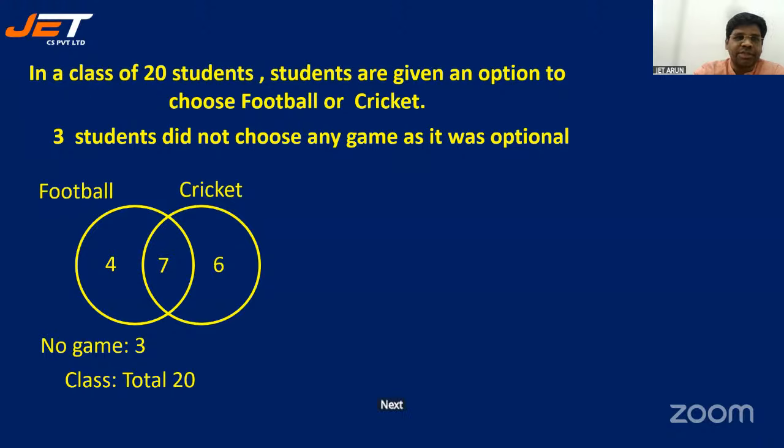Next question, students. In a class of 20 students, they are given an option to choose football or cricket. 3 students did not choose any game as it was optional. A Venn diagram is given. I'll put the questions. Look at the Venn diagram for a few seconds.